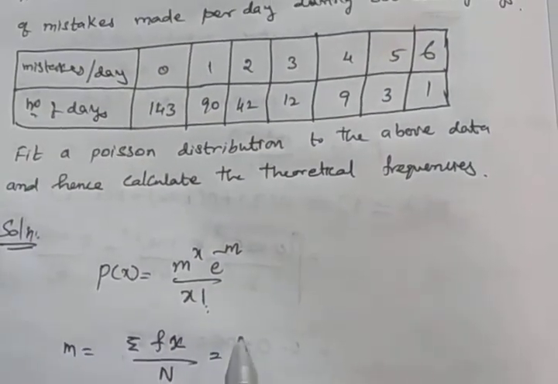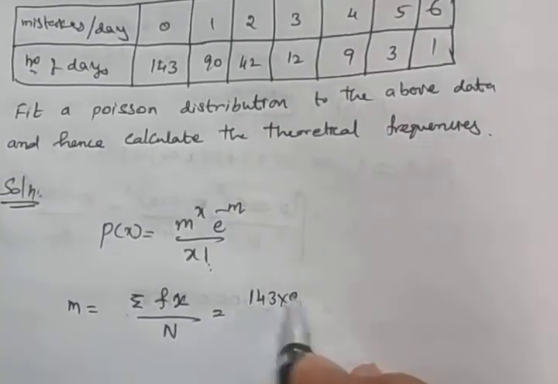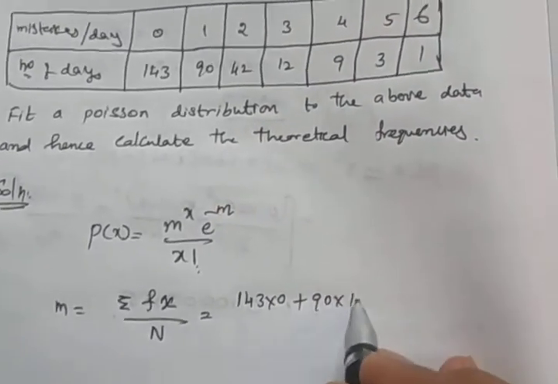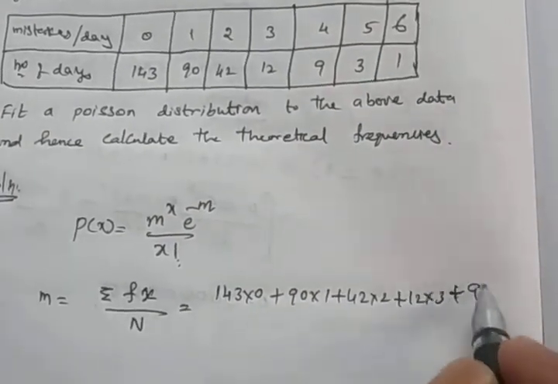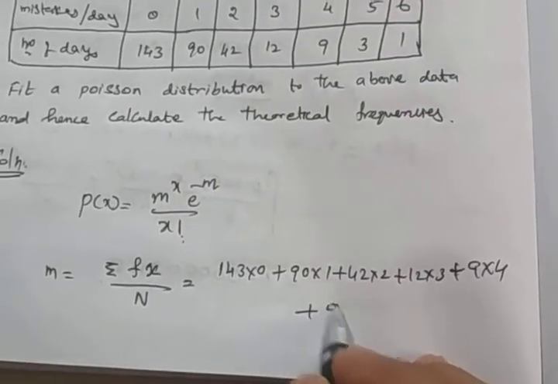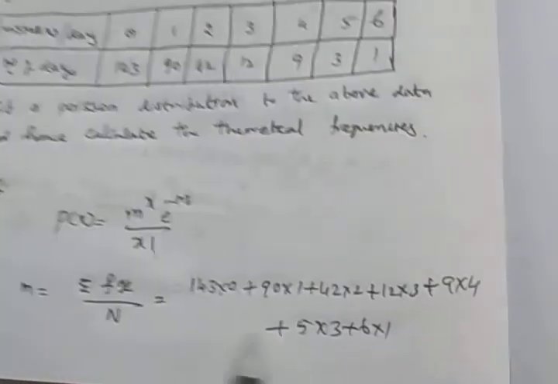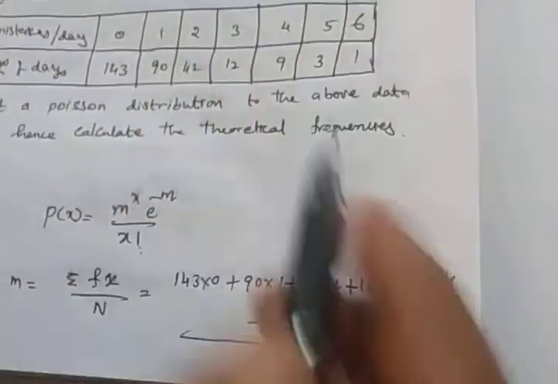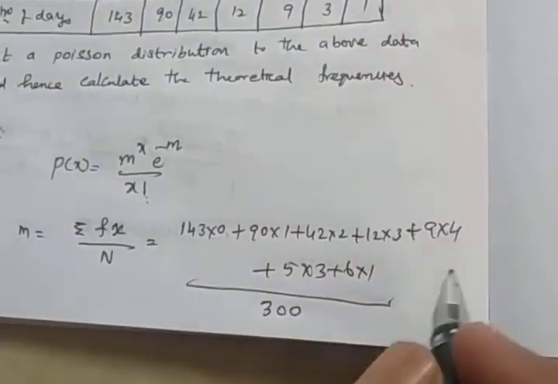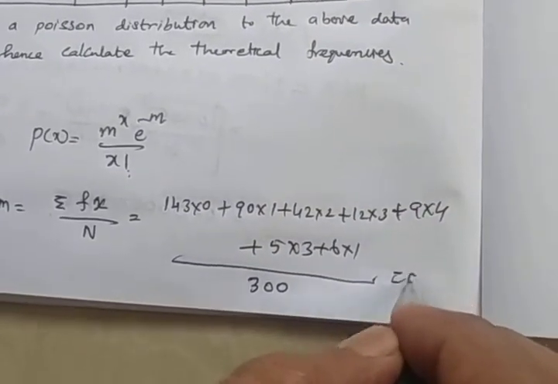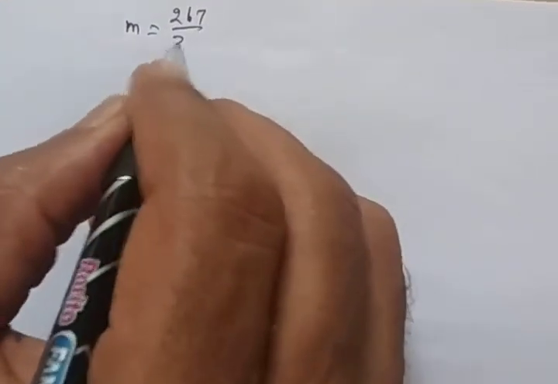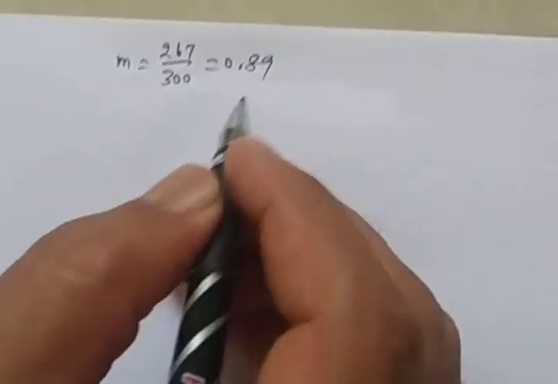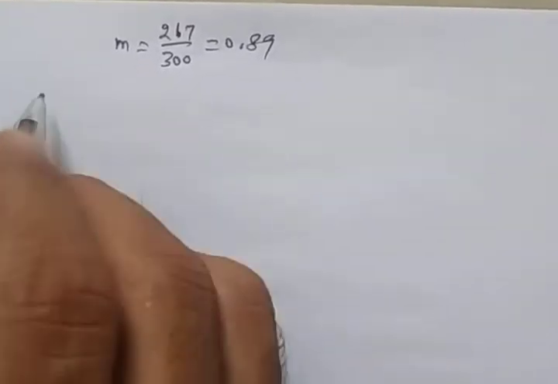If we find out, 143 into 0 plus 90 into 1 plus 42 into 2 plus 12 into 3 plus 9 into 4 plus 3 into 5 plus 1 into 6, dividing by 300 working days, we get 0.89. So m is 267 by 300, that is 0.89.